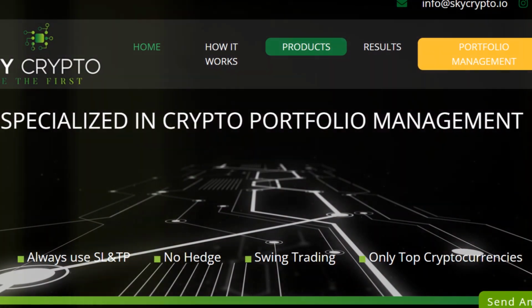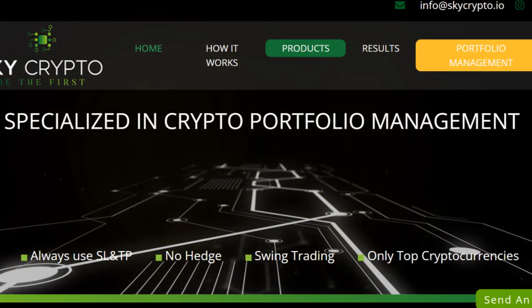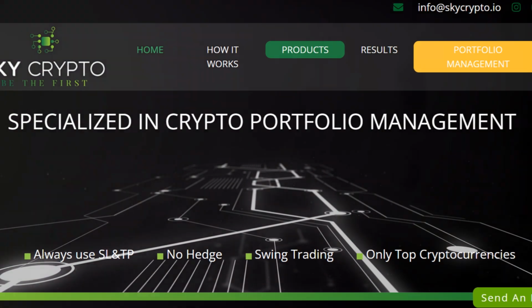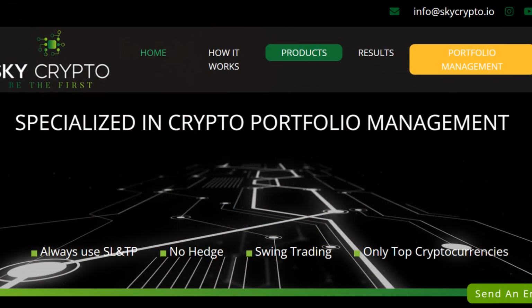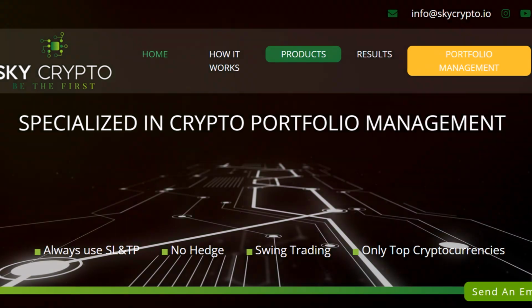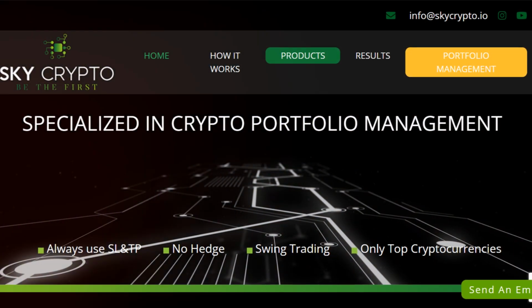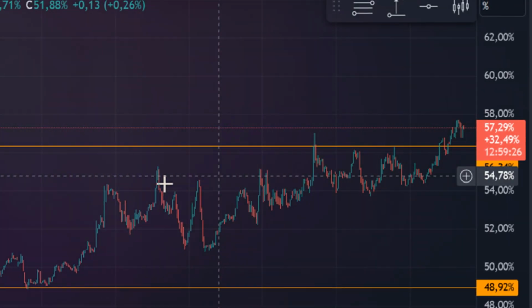Hey, today we are going to do a medium-term analysis of the crypto market. The first variable we are going to look at is Bitcoin dominance. Dominance is the weight that an asset has in the market. Bitcoin dominance is the market cap of Bitcoin divided by the market cap of the crypto market.